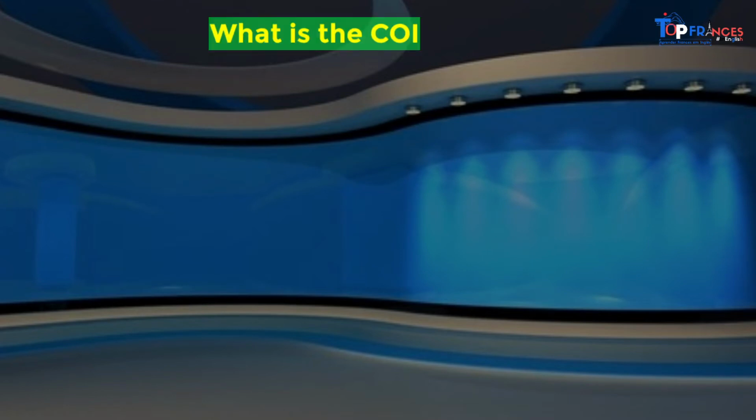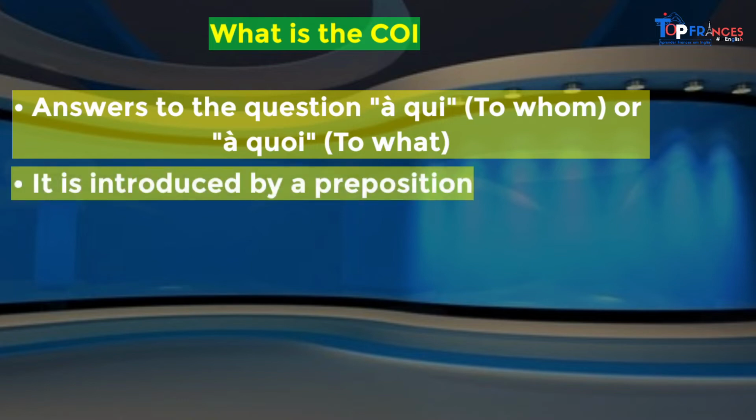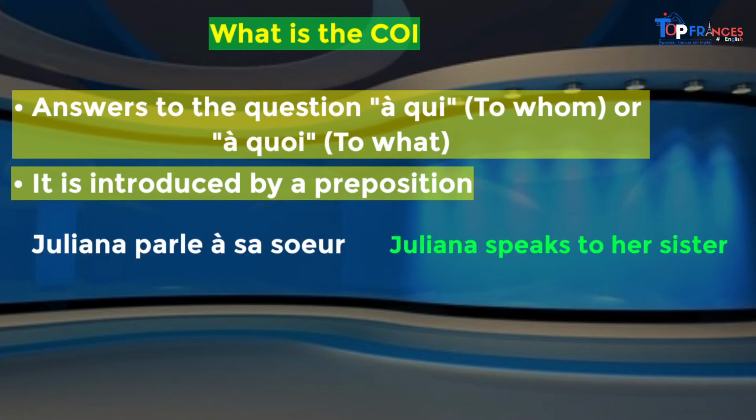Now, what is a COI? Okay? The COI, complément d'objet indirect. Now, also summarizing here, okay, it answers the questions à qui ou à quoi. Now we've got a preposition. So we're going to ask questions which are connected to a preposition, okay? And second, it is introduced by a preposition, okay? So to ask a question, we have to ask the questions connected with the prepositions. So let's go with an example here.